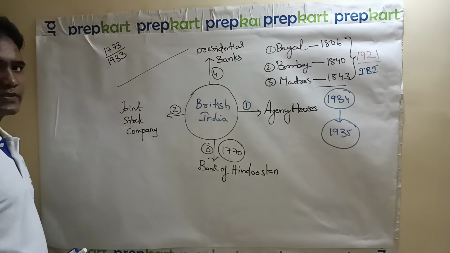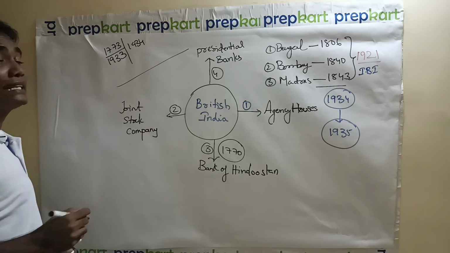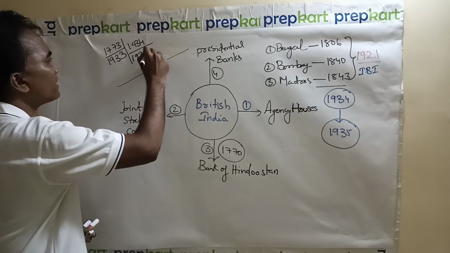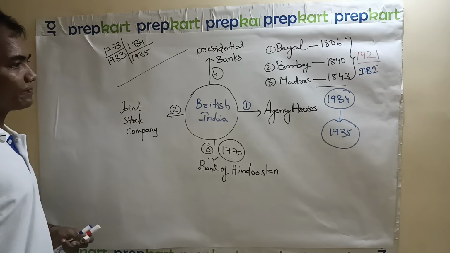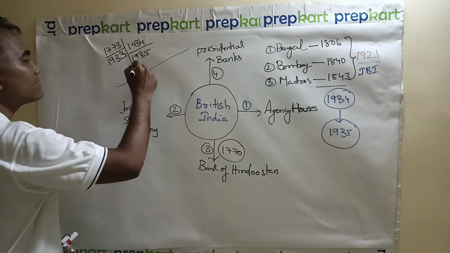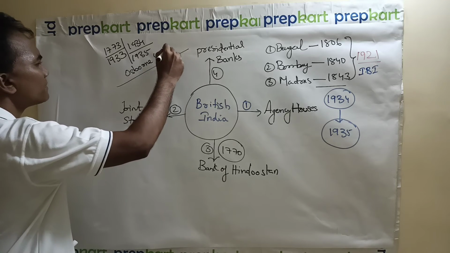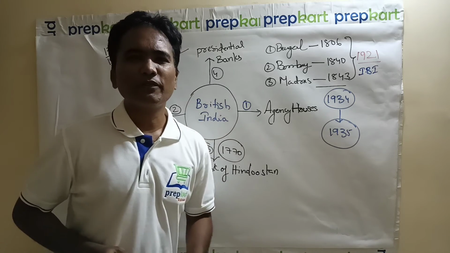1933, second request was made. 1934, Hilton Young Committee comes to India. 1935, finally we have Reserve Bank of India in India. So the first governor for Reserve Bank of India is Osborne Smith, and its initial paid up capital is around 5 lakhs.